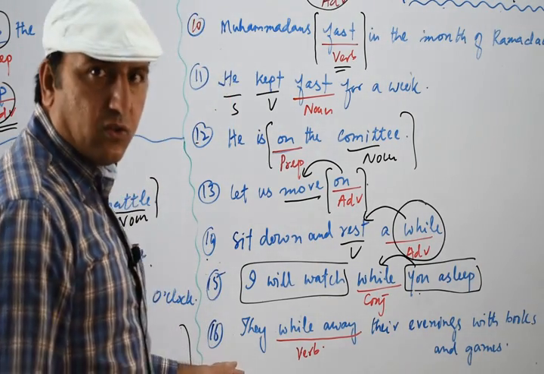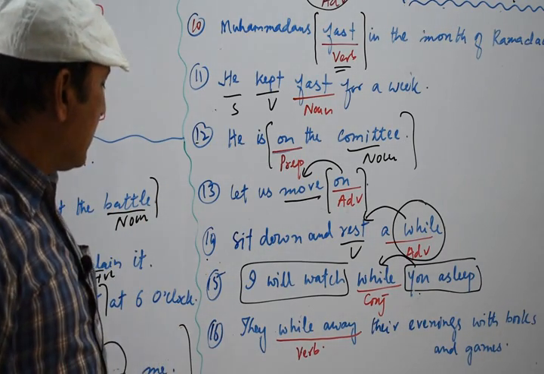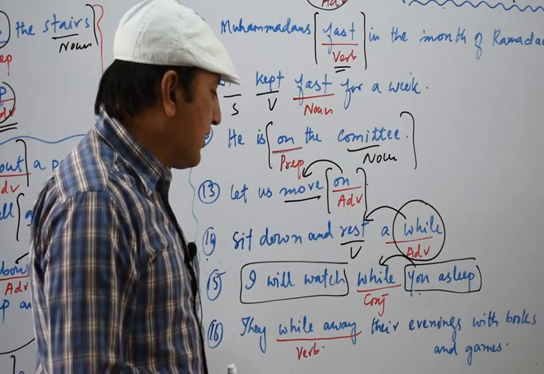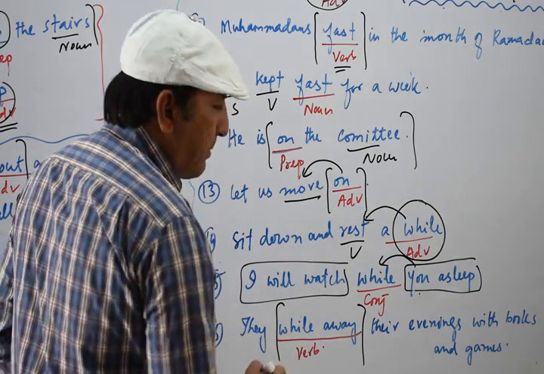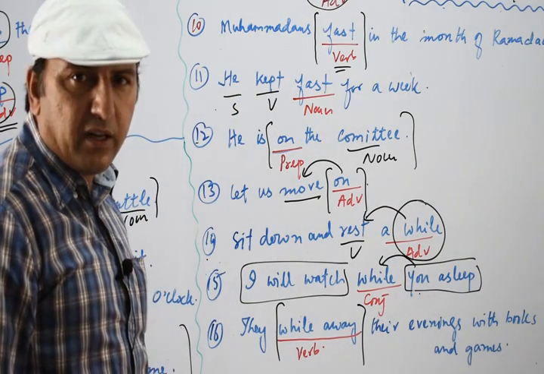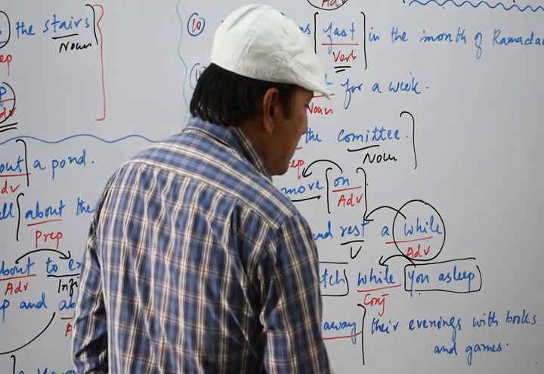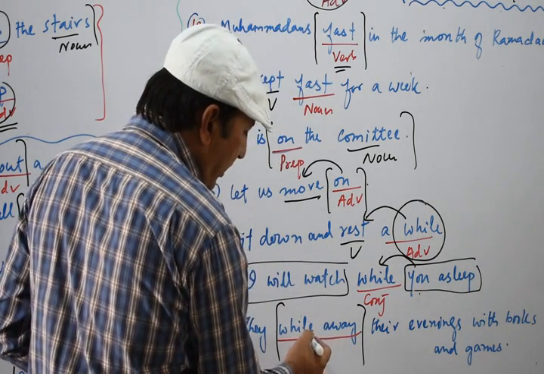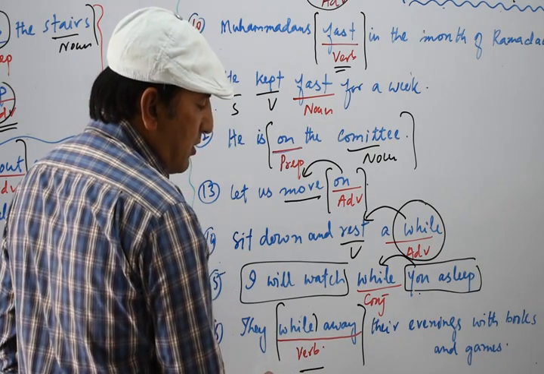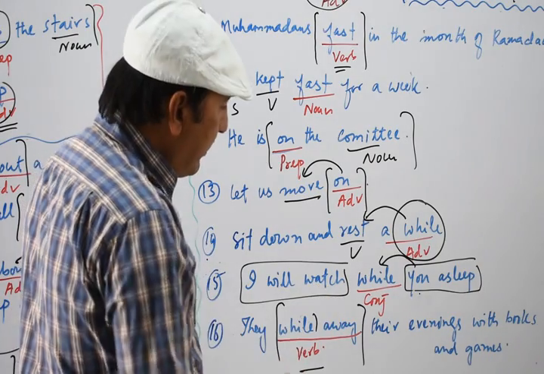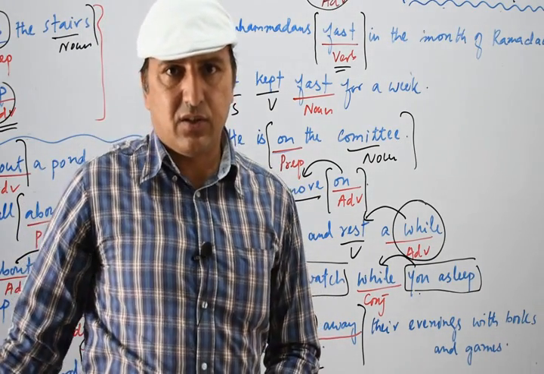Clear? The next we have the last sentence of these sentences. They while away their evenings with books and games. While away means to spend leisurely, to spend freely. So they while away their evenings with books and games. Here in while away, while is working as a verb. So these are the different usages of while. I hope that you have understood these sentences. Okay.